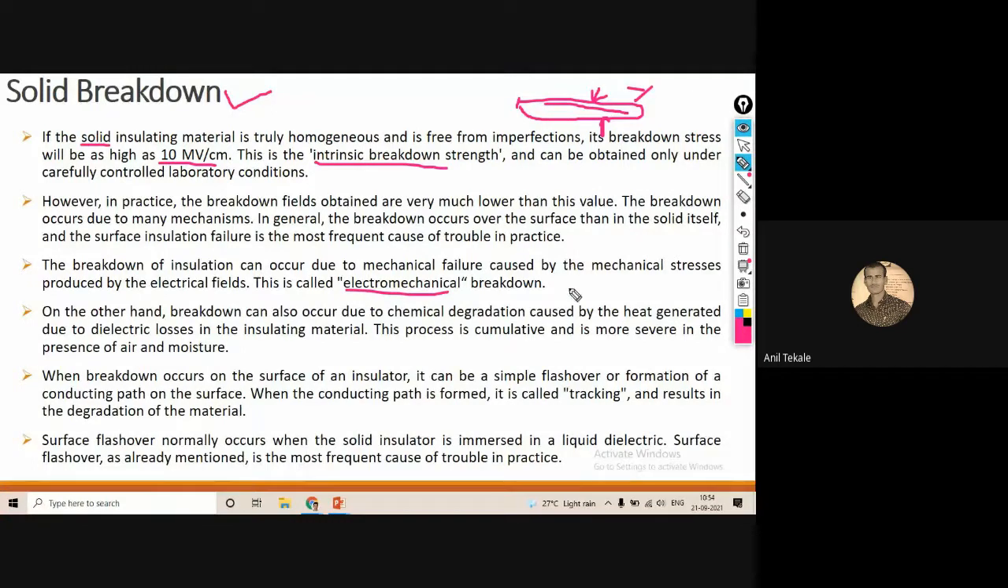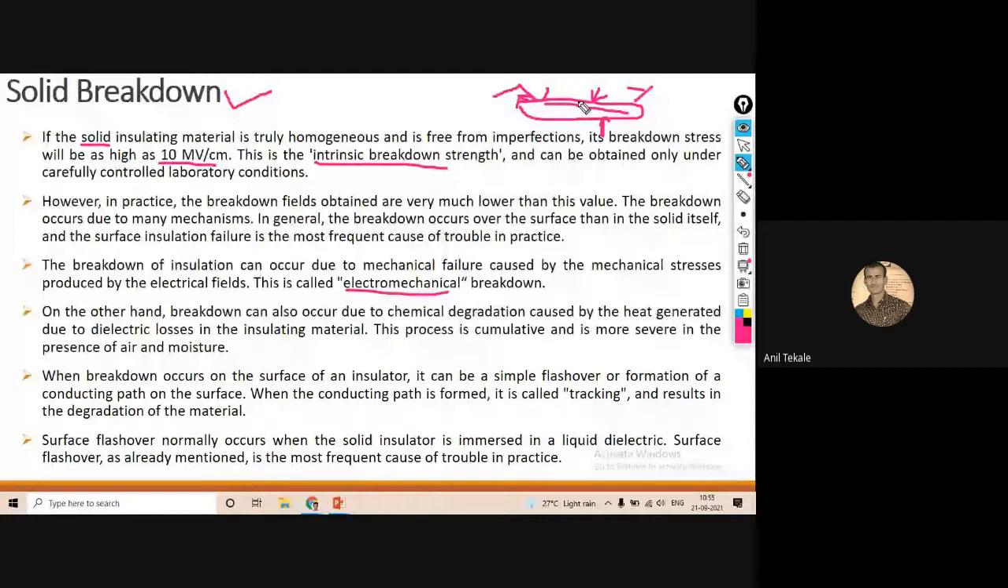So there is a simple flash, or forming of a conduction path over the surface. When the conducting path is formed over this surface, that is nothing but tracking, and tracking means there is a degradation of the material. Okay, so that is all about the breakdown strength. Surface flashover means, after the breakdown of an insulator, a conducting path is formed, which is known as tracking. Normally when a solid insulator is immersed in a liquid dielectric, we can say there is a surface flashover also.